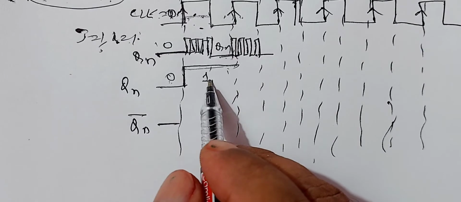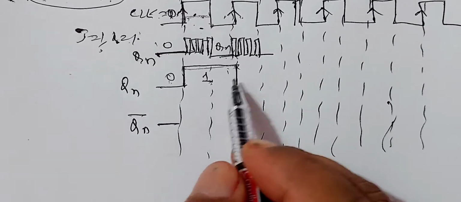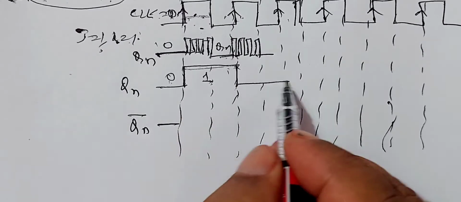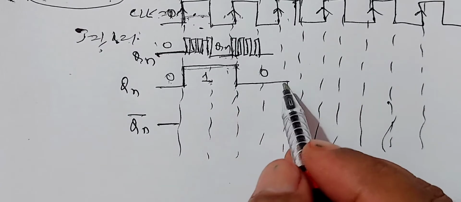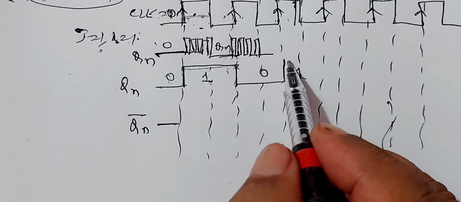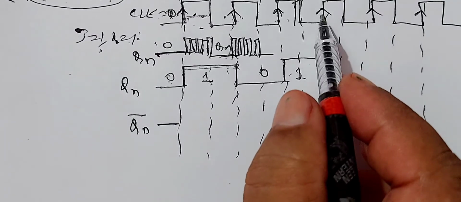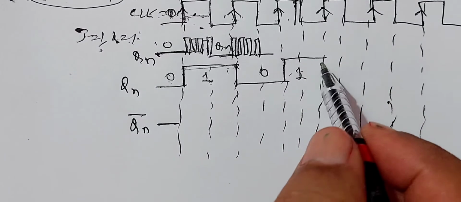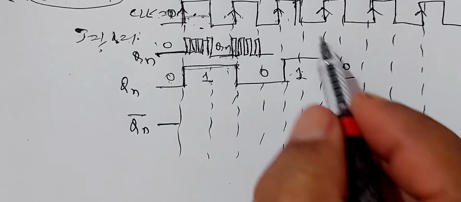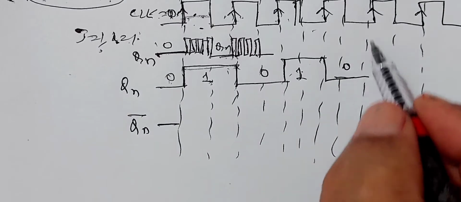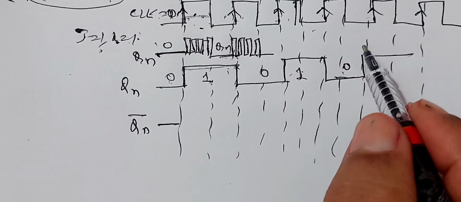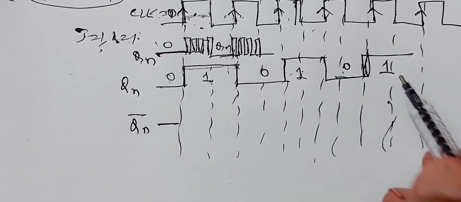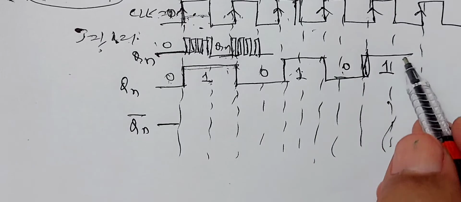Again this state 1 goes to 0 until the next clock pulse. Here the clock pulse enters, therefore 0 goes to 1 and it remains until the next clock pulse. The state 1 changes to 0 again until the next clock pulse. And 0 goes to the state 1 at this clock pulse till the next clock pulse.